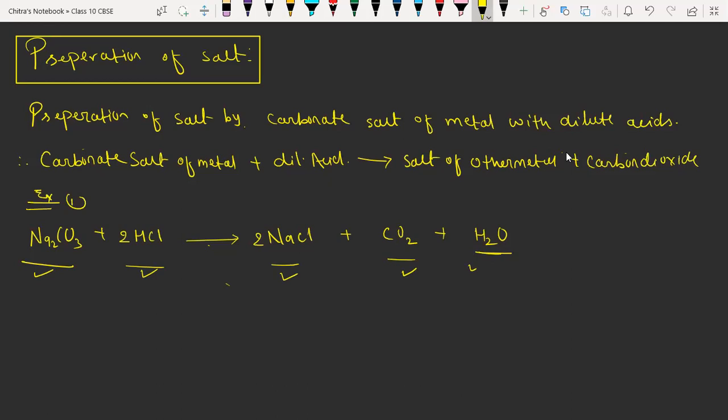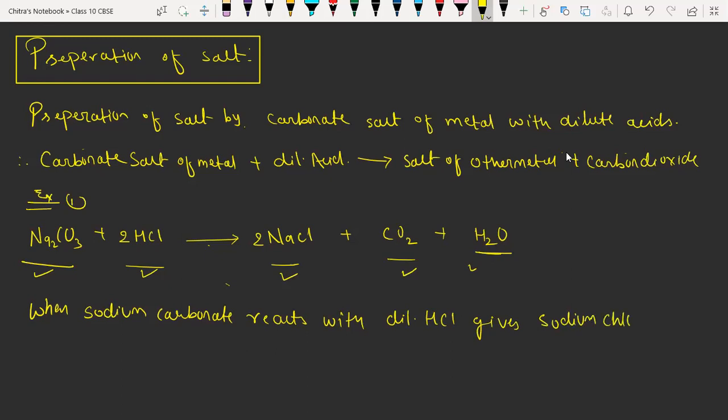So now I'm going to write the description for the reaction. It is very important. So when sodium carbonate reacts with hydrochloric acid or dilute hydrochloric acid, HCl, it gives sodium chloride, which is a salt, and carbon dioxide gas is released, along with water.